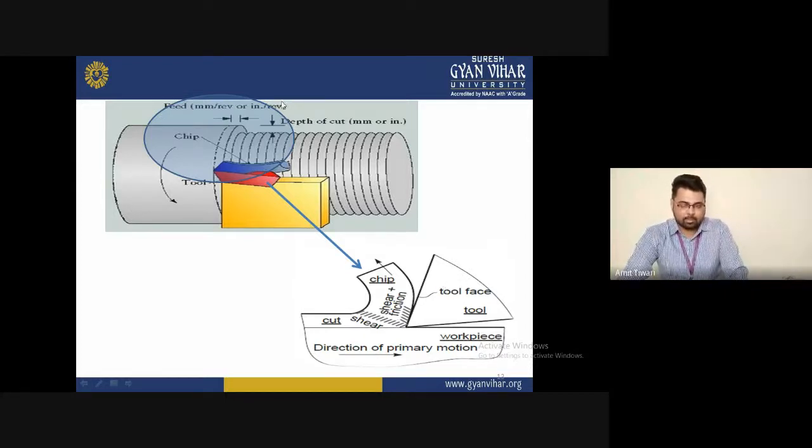You can see in the upper diagram some turning operation being performed, and the spindle speed direction of motion is clockwise, where the metal is removed from the workpiece.